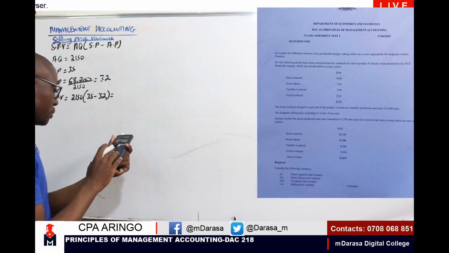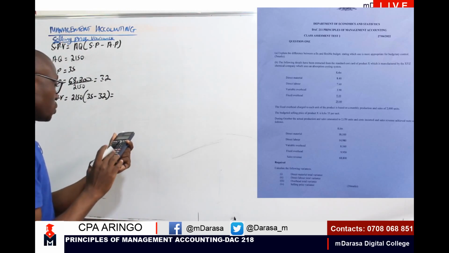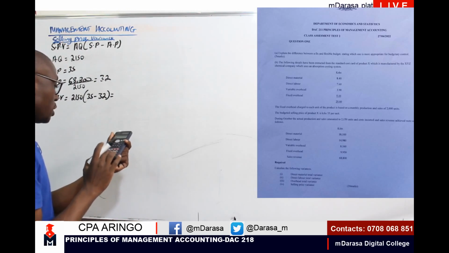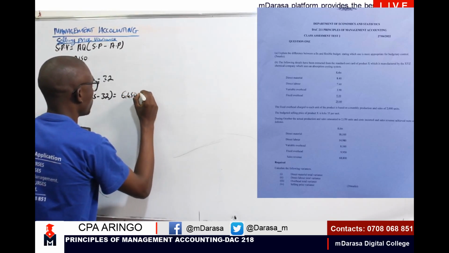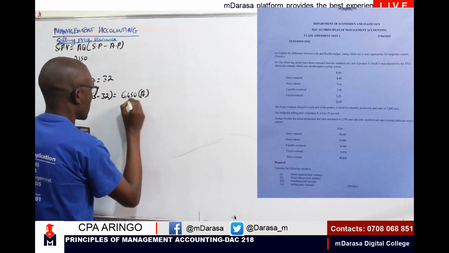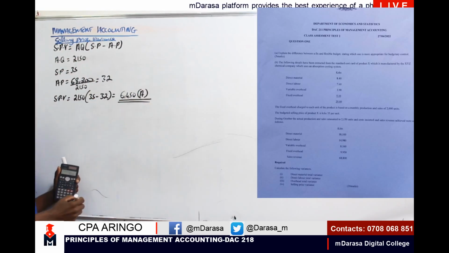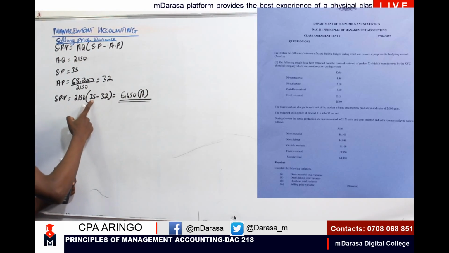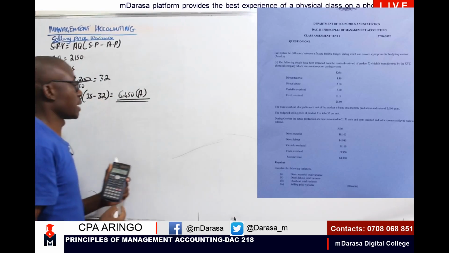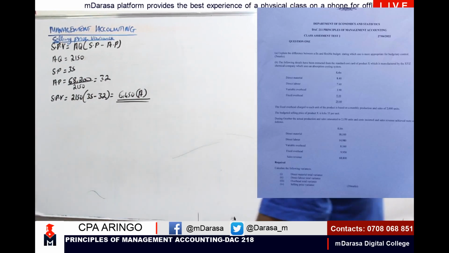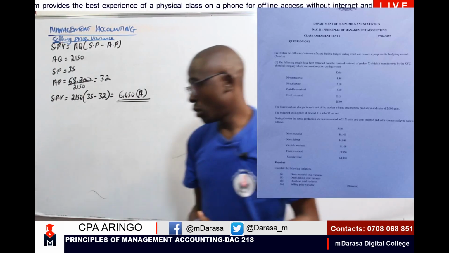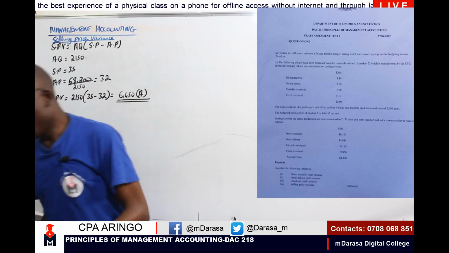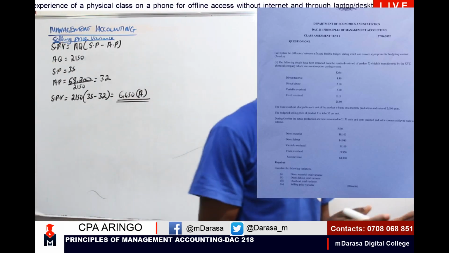So therefore I'm having 35 minus 32 times 2150 to give us 6,450. This one is an adverse variance. Mark that very well. You had budgeted to sell your product at 35, but you ended up selling at how much? 32. So I'm having 6,450 adverse. Then we proceed to the next bit. Excuse me, let us jump straight to part A.